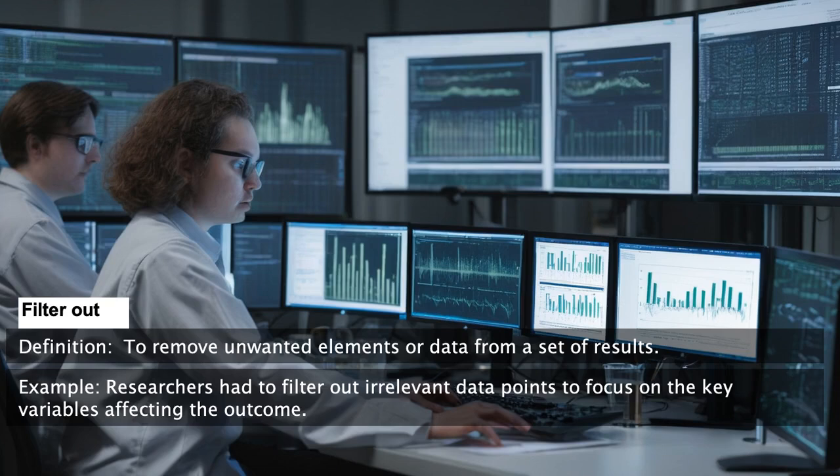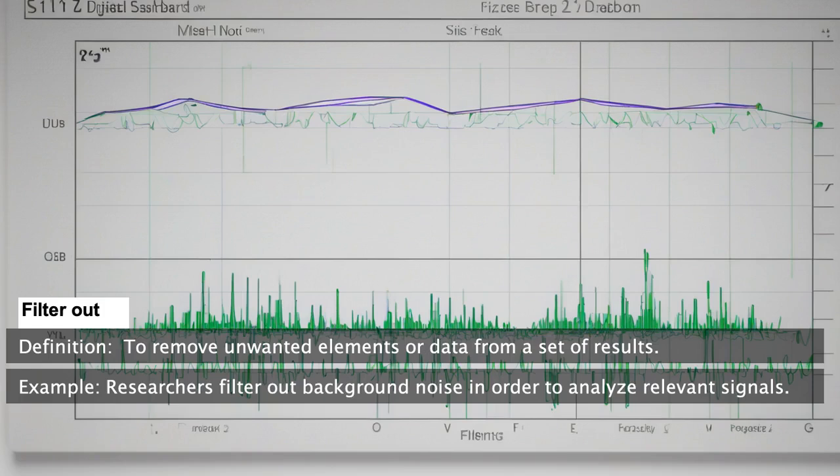Researchers had to filter out irrelevant data points to focus on the key variables affecting the outcome. Researchers filter out background noise in order to analyze relevant signals.